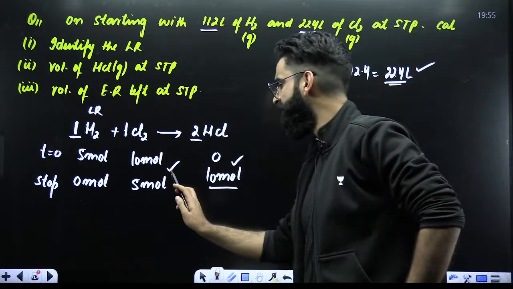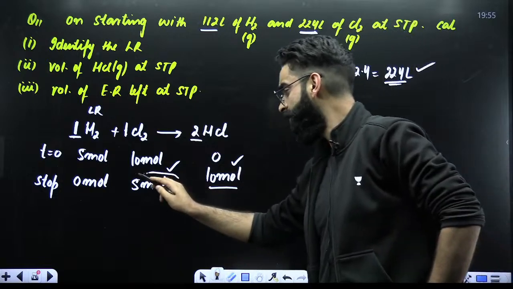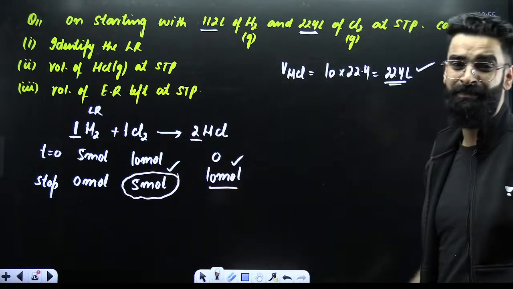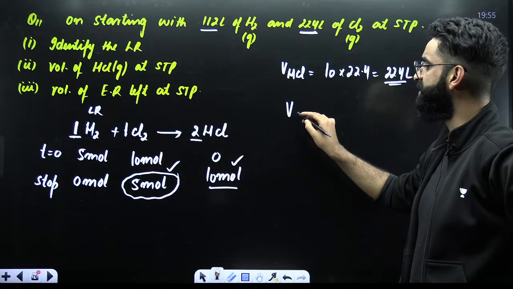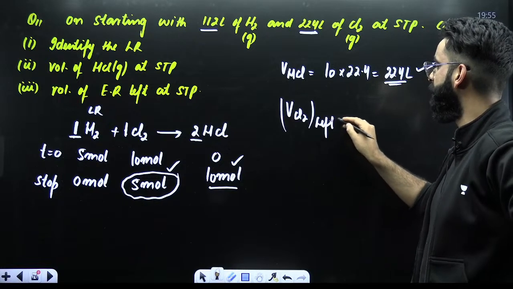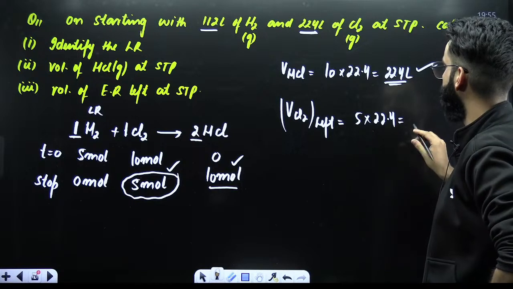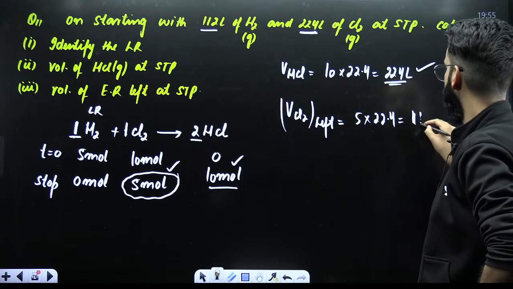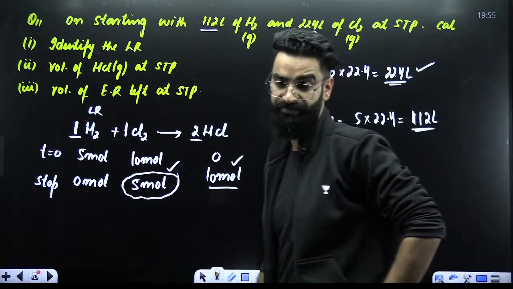Similarly, what is the volume of excess reagent left? We got to know the moles of excess reagent left. Moles multiplied by 22.4 gives me the volume. I would say the volume of excess reagent, volume of Cl2, which is left in the container at the end, is equal to moles multiplied by 22.4. The value comes out to be how much? 112 liters, right? This is the volume of Cl2 which is left in the container.